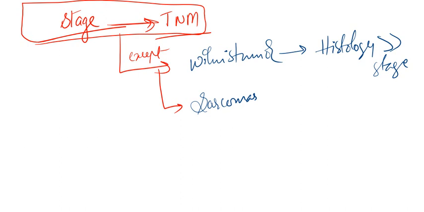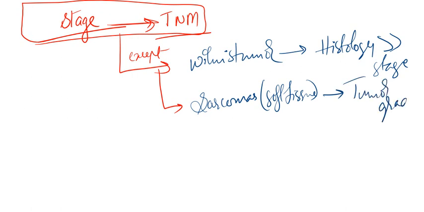Which sarcoma? Soft tissue sarcoma. Now what is the most important prognostic factor in soft tissue sarcoma? Anyone? It is the tumor grade. Okay or not? Now we will discuss what is the single most important prognostic factor in breast cancer.